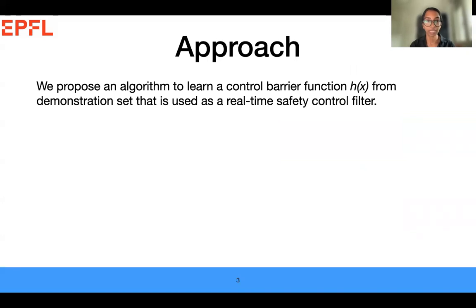To do so, we propose an algorithm to learn a control barrier function, commonly used in safety critical control, from the demonstration set that is then used as a real-time safety control filter.